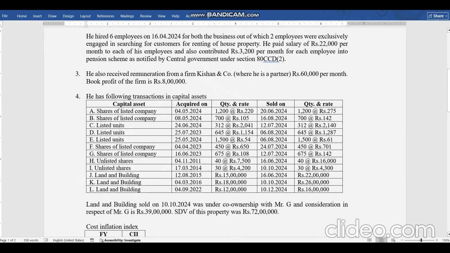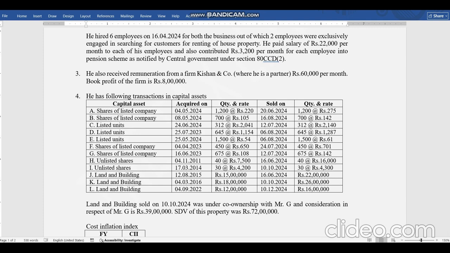He also received remuneration from a firm, Kishan and Company. These names I have taken randomly. They have no connection with any known person.